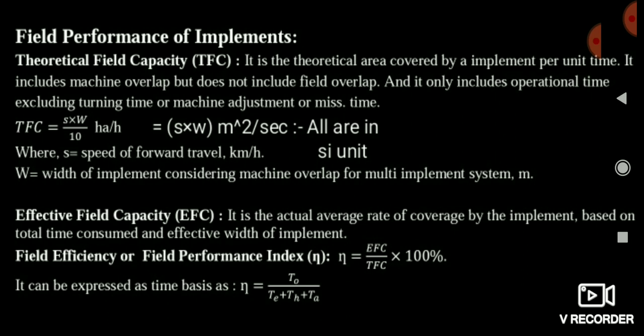Friends, the first thing we will study here is theoretical field capacity. Theoretical field capacity is nothing but the theoretical area covered by the implement per unit of time. It includes machine overlap, doesn't include field overlap, and it only counts the operating time, not the time lost in turning, adjustment and missed time. Means in theoretical field capacity we are mostly taking the net operating time.